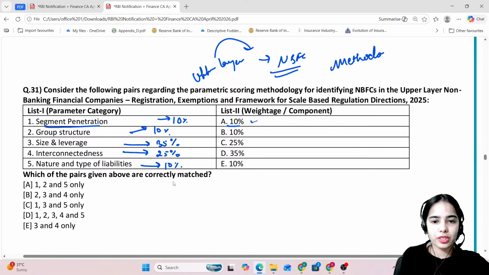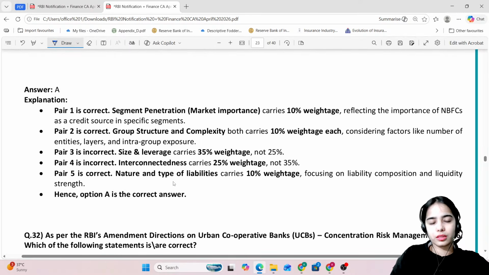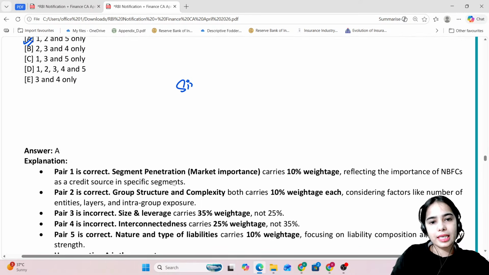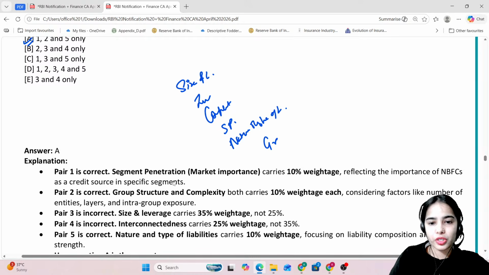Segment penetration 10% weight, group structure 10% weight; size and leverage and interconnectedness as given are wrong. Nature and type of liabilities 10% of weight. So 1, 2 and 5 is correct. So here remember this, that the methodology is such that size and leverage is seen, interconnectedness and complexity is seen, segment penetration, then nature and type of liabilities, and group structure. Now these three, size and leverage, interconnectedness, complexity, show the quantitative factors.